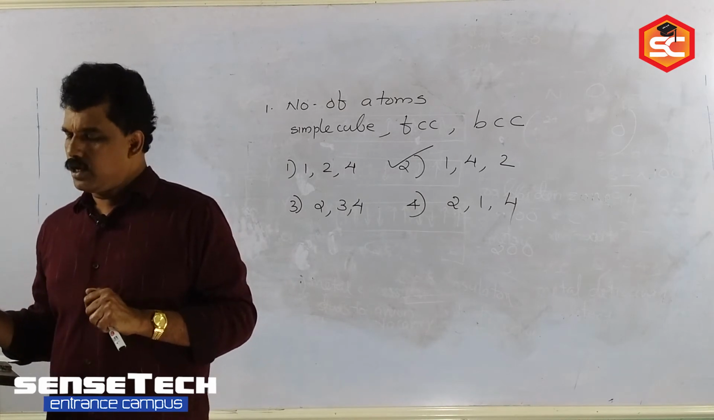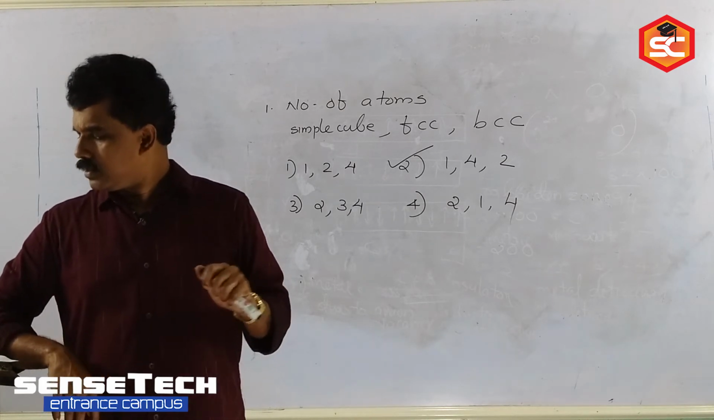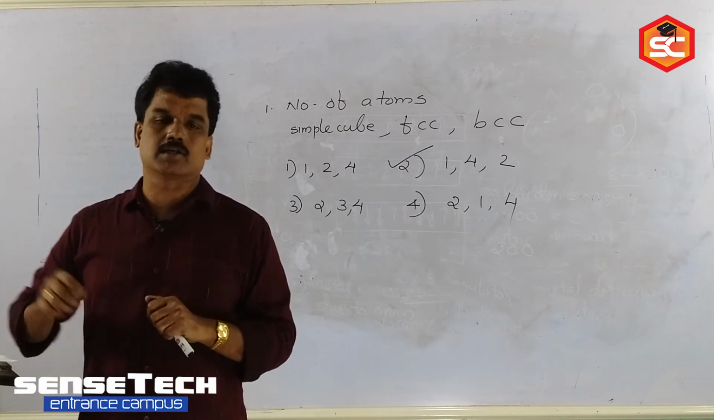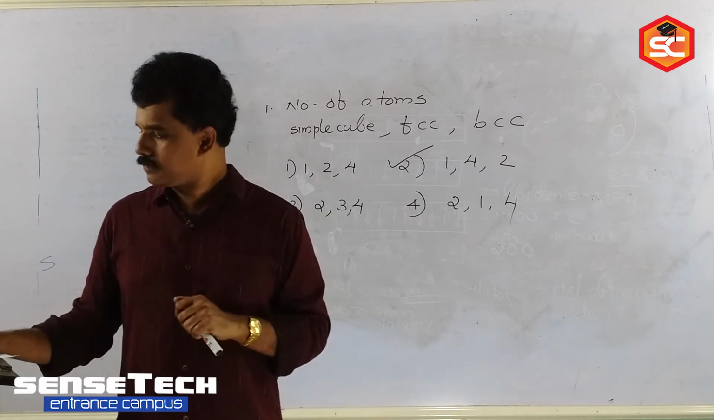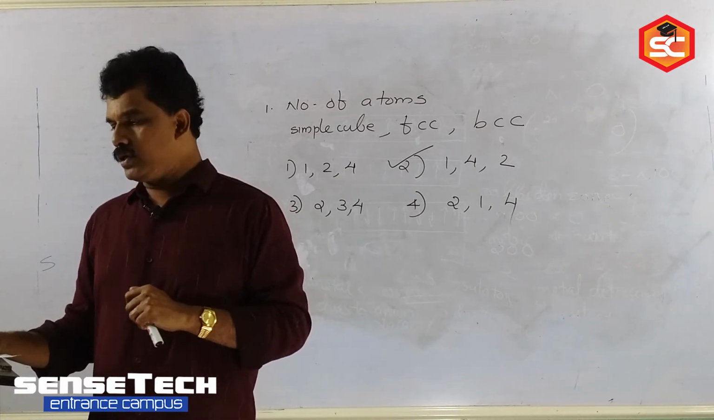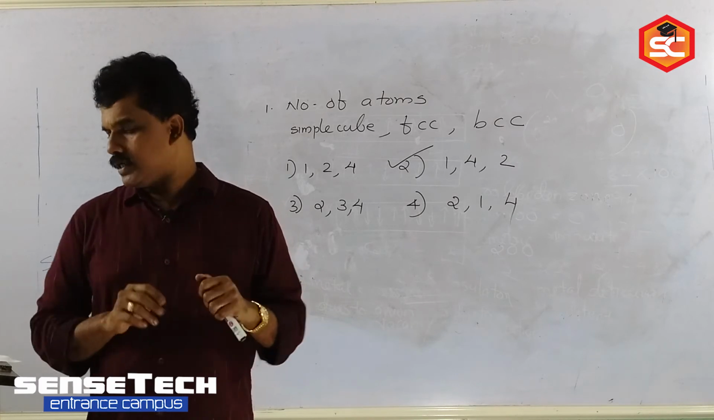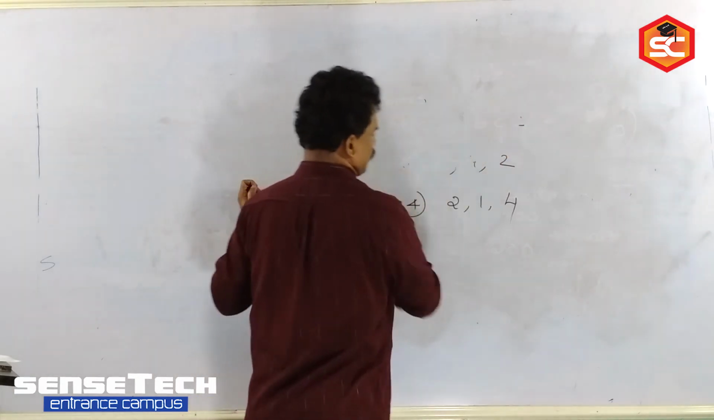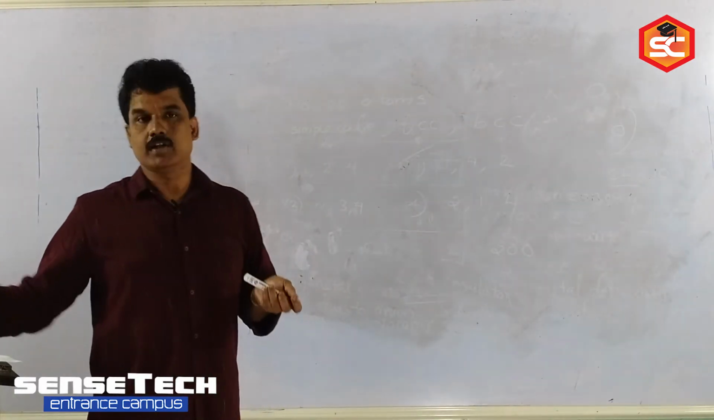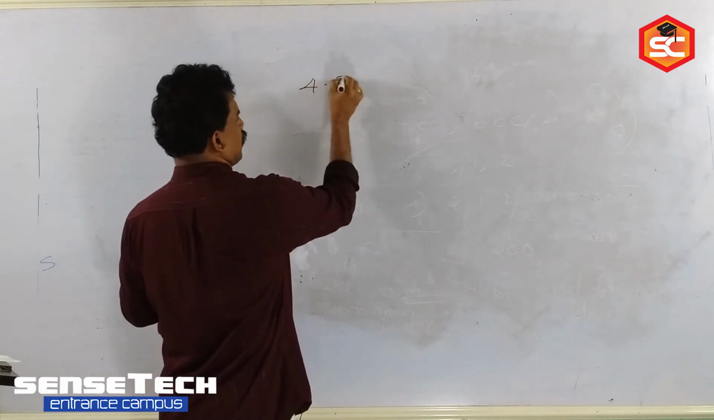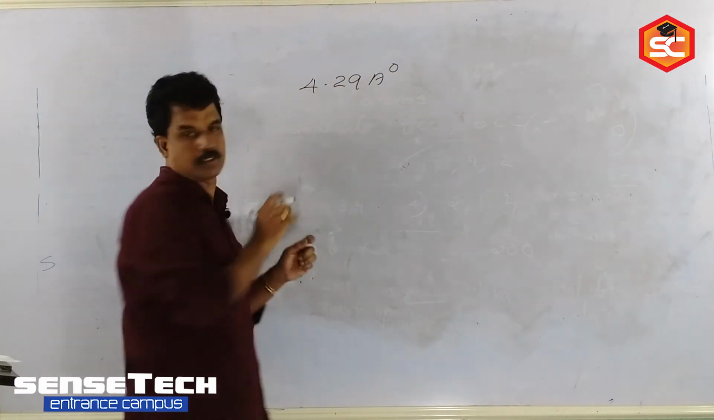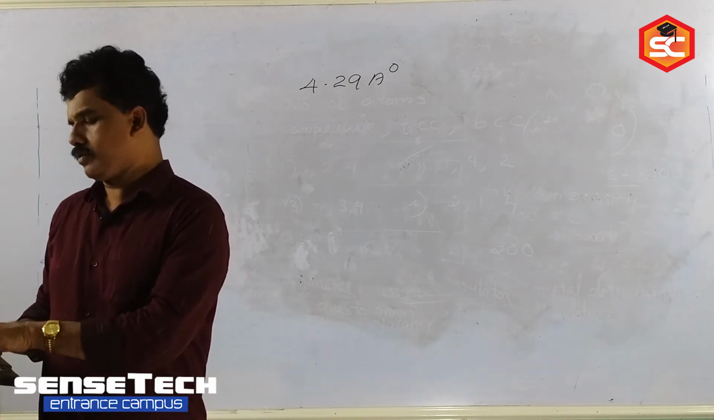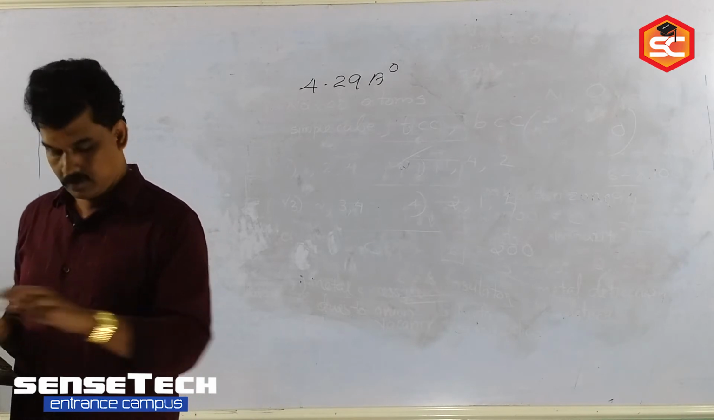Then third question. Sodium metal crystallizes as body-centered cube with cell edge length 4.29 Armstrong. What is the radius of the sodium metal? What will be its radius?